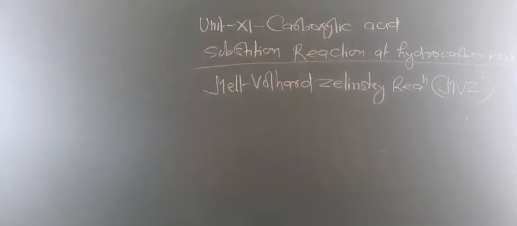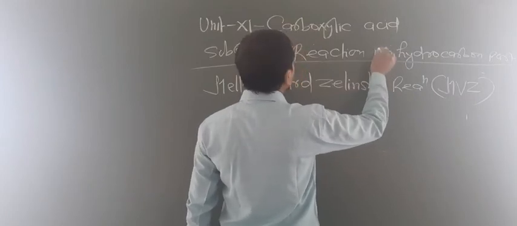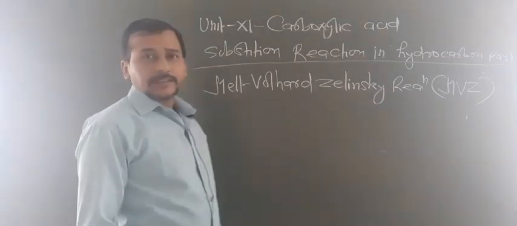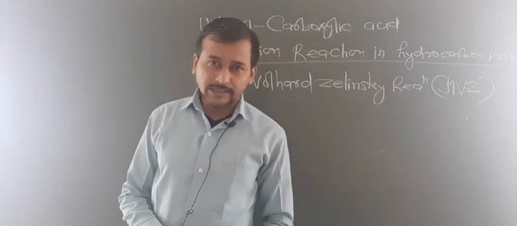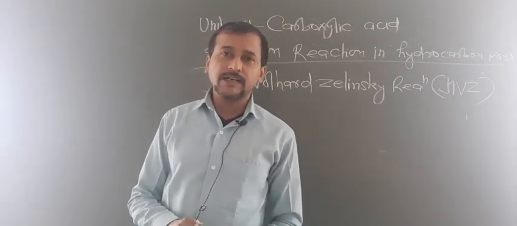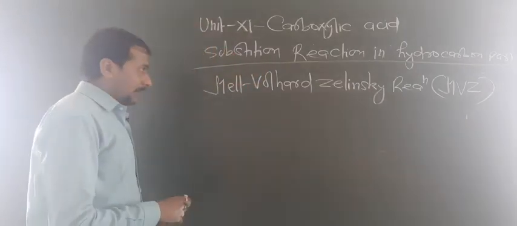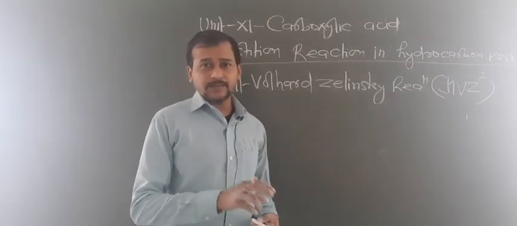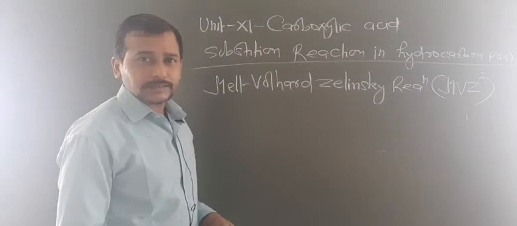In this reaction, what happens basically? Here the carboxylic acid containing an alpha hydrogen atom, when reacted with chlorine or bromine in presence of a small amount of red phosphorus, the alpha hydrogen atom is replaced by chlorine or bromine and gives an alpha halogenated carboxylic acid, and this reaction is known as the Hell-Volhard-Zelinsky reaction.